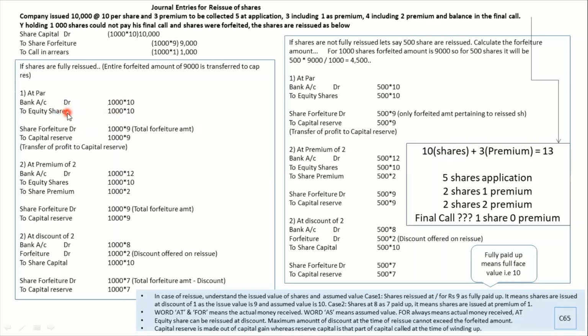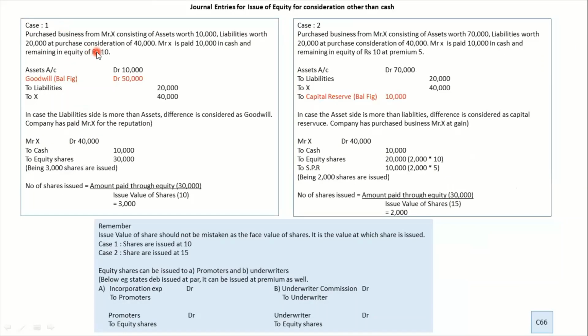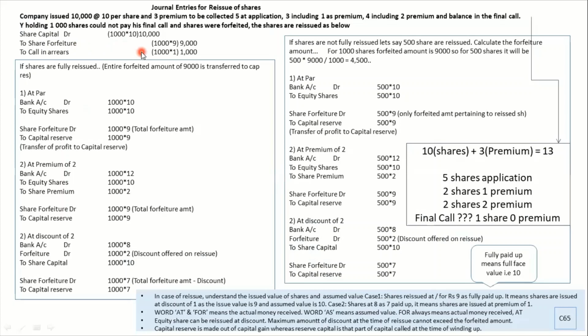Now once you do that, you have to understand this part. This is the final thing in any comprehensive sum, that is share forfeiture to capital reserve. When we forfeited the share, in this case, we had credited share forfeiture.